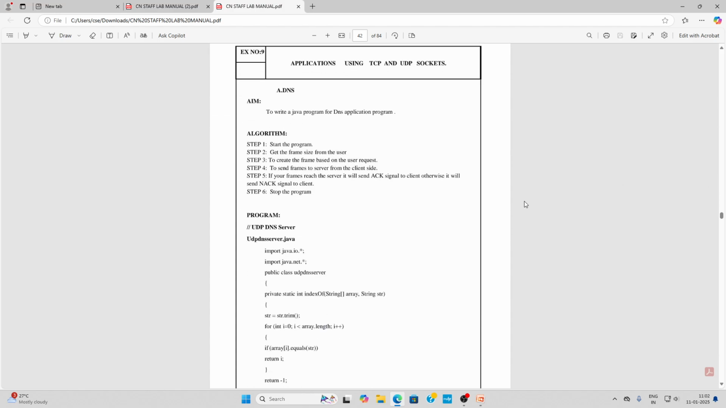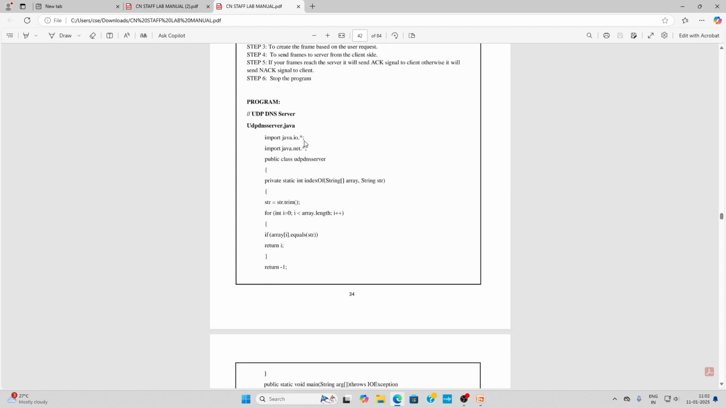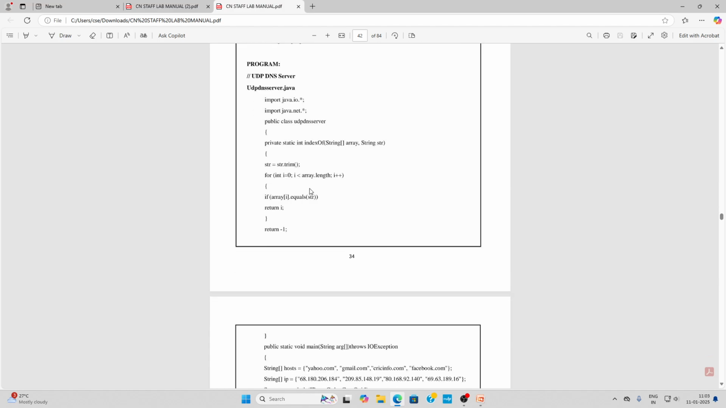This one is applications using TCP and UDP sockets, and these are the packages we are using here. As we discussed in the previous program, these two packages are used: the IO package and the .NET package. The IO package is used for input and output operations, and the .NET package is used for networking functionality, for example socket creation and datagrams. Next, it is a class, and this is the class name.